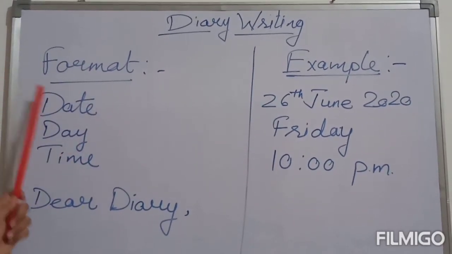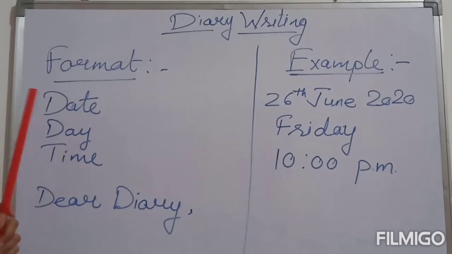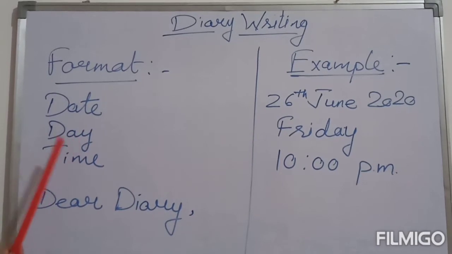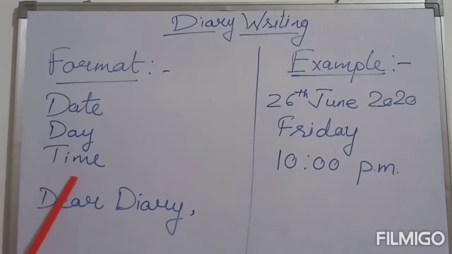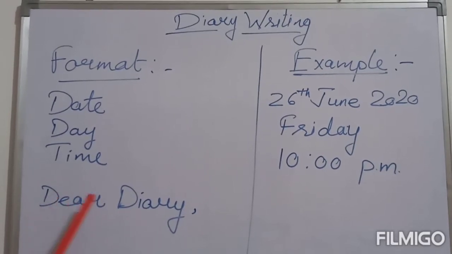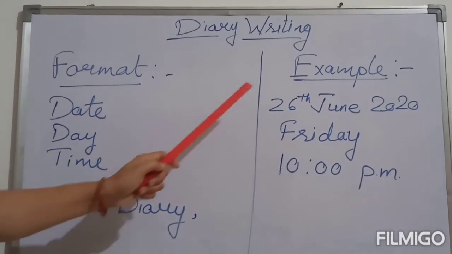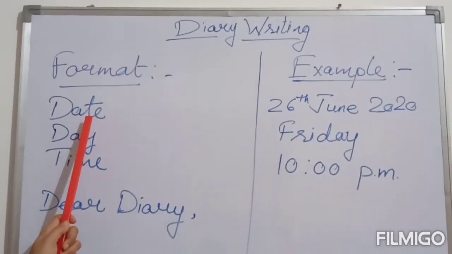On the top left corner of the page, we will start with writing date, followed by day, followed by time. Then leaving one line, we have to write the salutation, that is Dear Diary in this case. Now you can see I have given an example how to write date.